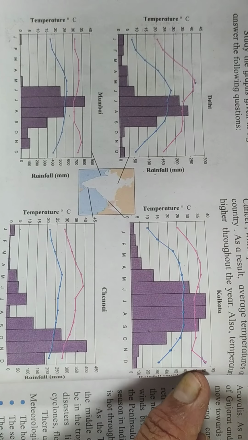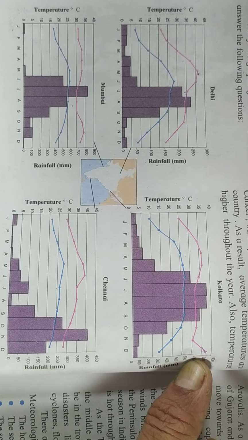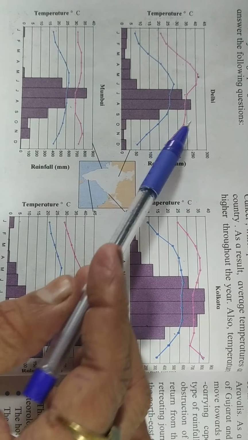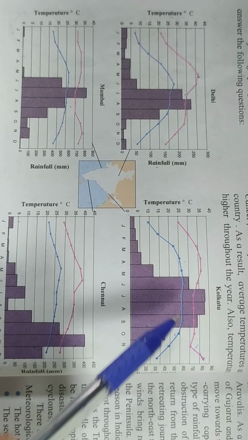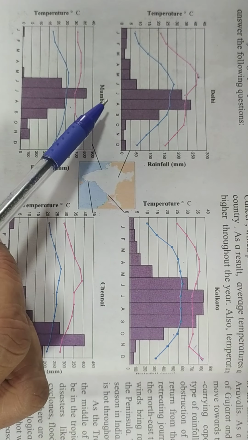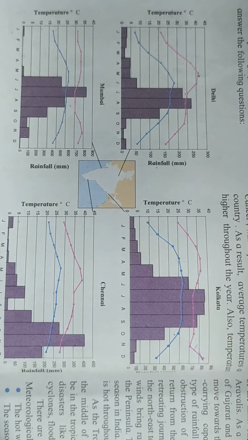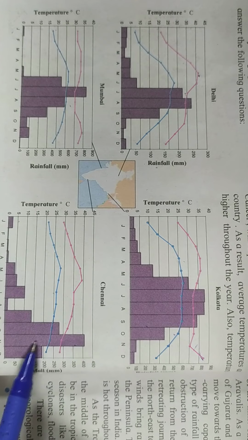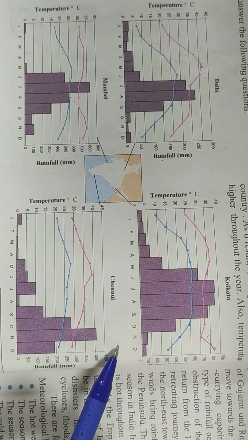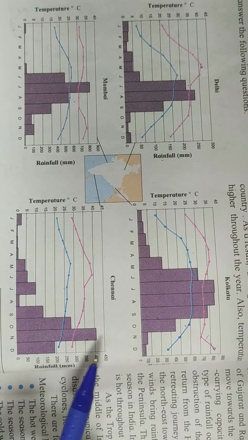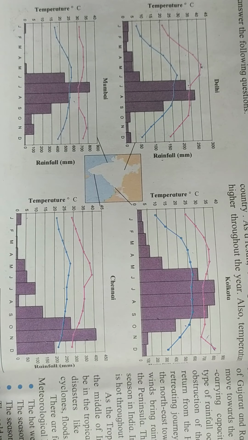What difference do you find in the rainy seasons of Chennai and other cities of India, and why? If we take a look at these bars, we will understand that these three cities, namely Delhi, Kolkata and Mumbai, receive rainfall from the southwest monsoon winds from June to September, right? Whereas Chennai receives rainfall from the retreating monsoon winds, not from the southwest but from the northeast. This is the major difference.